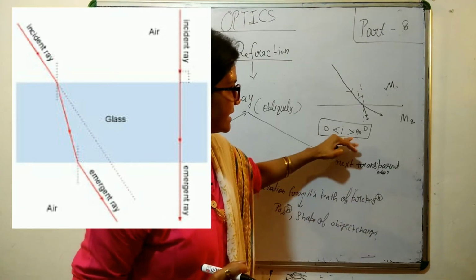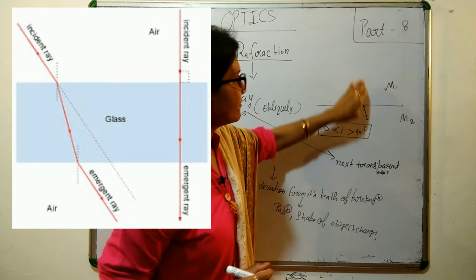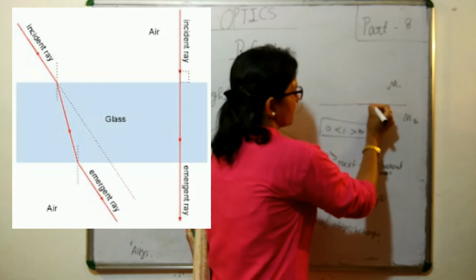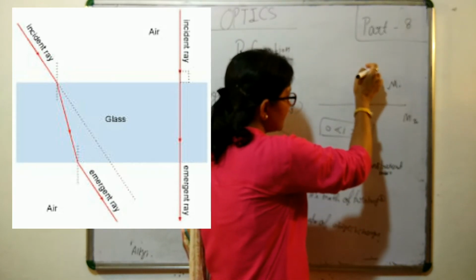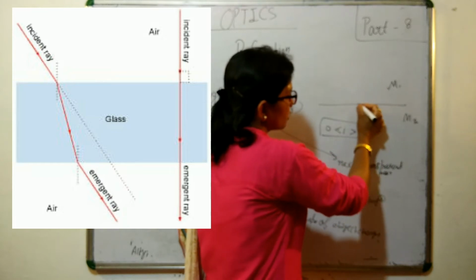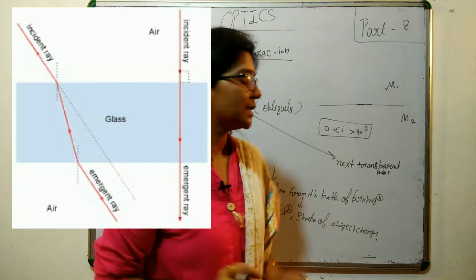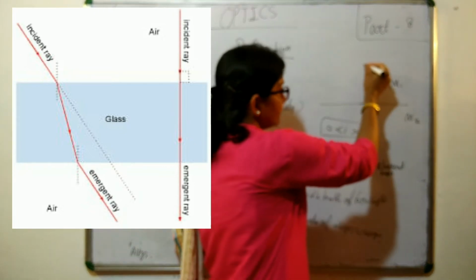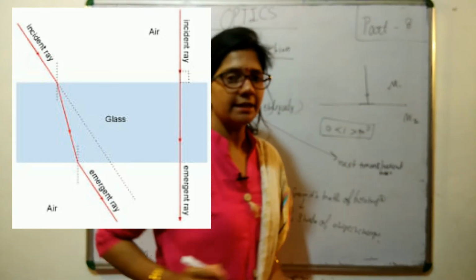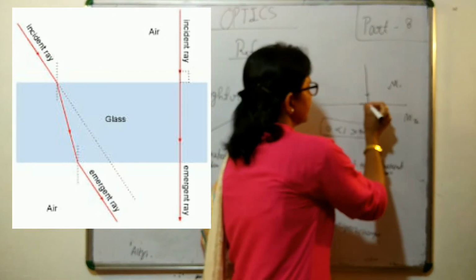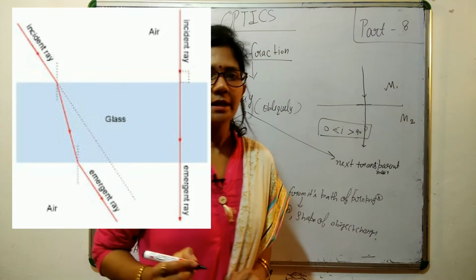When from the point of incidence we draw the normal, if the light falls at 90 degrees, then there will be no deviation and it will go in a straight line.